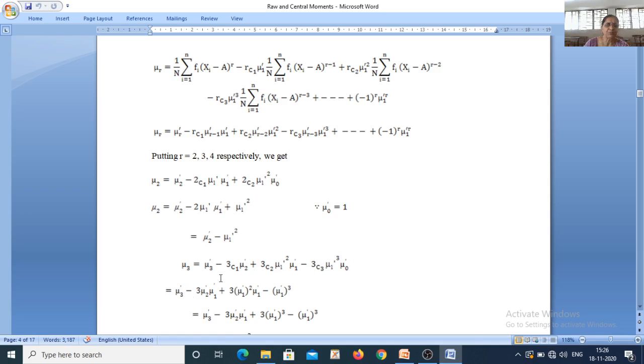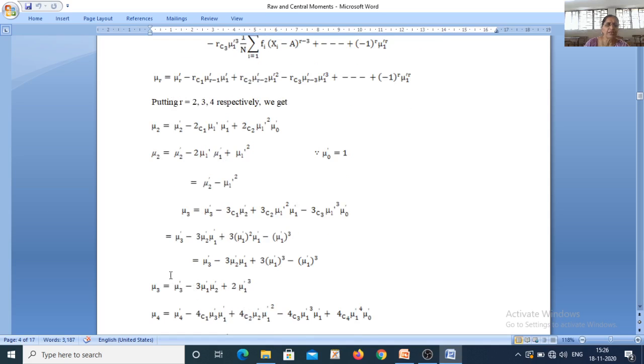So putting these values of the coefficients, we get 3 times mu 2 dash into mu 1 dash plus 3 times mu 1 dash square into mu 1 dash minus mu 1 dash cube. We get mu 3 is equal to mu 3 dash minus 3 times mu 2 dash mu 1 dash plus 2 times mu 1 dash cube, by adding these two terms. So this is the relationship between the third central moment mu 3 and the first three raw moments mu 1 dash, mu 2 dash and mu 3 dash.